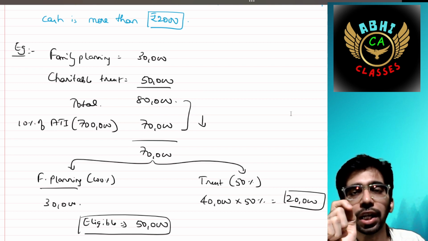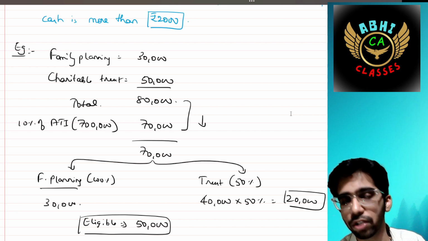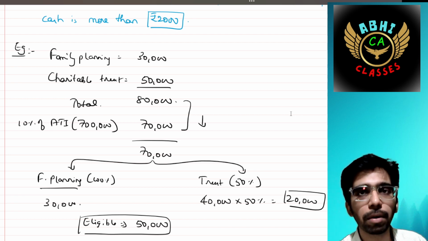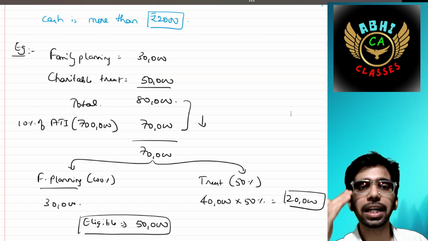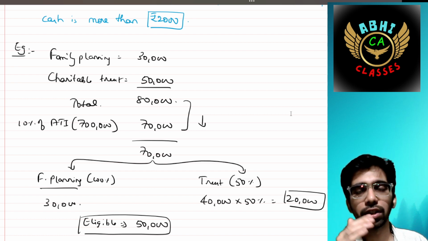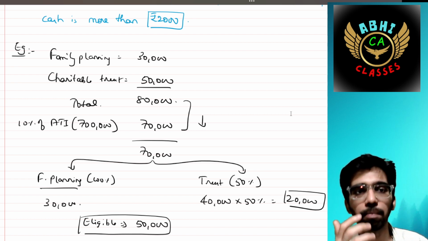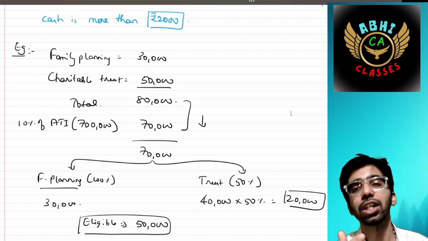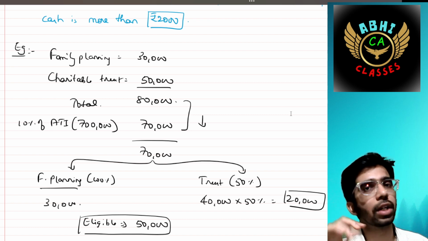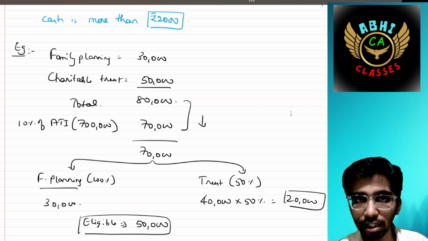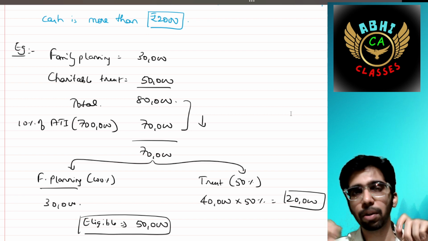It is seen that towards family planning, 100% limited benefit is given. For charitable trust, 50% limited is given. So you have contributed 80,000, and out of which the 10% of the adjusted total income, in our case, for example, let's say 7 lakh, it should be restricted to 70,000. You have contributed 80,000, so 10,000 is gone. So 70,000 should be allocated further into your 100% and 50%.